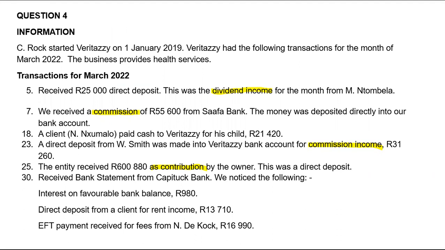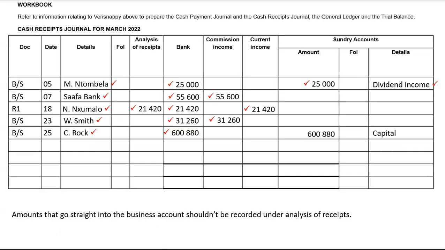And then we also have a direct deposit from a client, but they didn't mention the name of the client. So we will just add it with that 980 under sundry and put the total and the bank. So both of them will go under sundry because we don't have a column for interest income. We also do not have a column for rent income. So both of them will go under sundry.